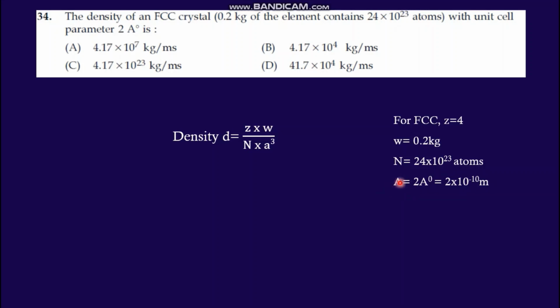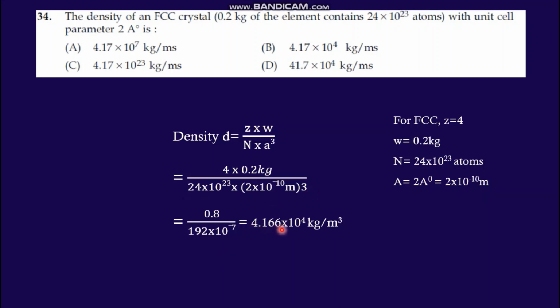A means unit cell parameter, this is small a. 2 angstrom we can convert to meter, 2 into 10 raised to minus 10 meter. Just substitute all the values and solve: 4 into 0.2 kilogram divided by 24 into 10 raised to 23 into (2 into 10 raised to minus 10 meter) cube.